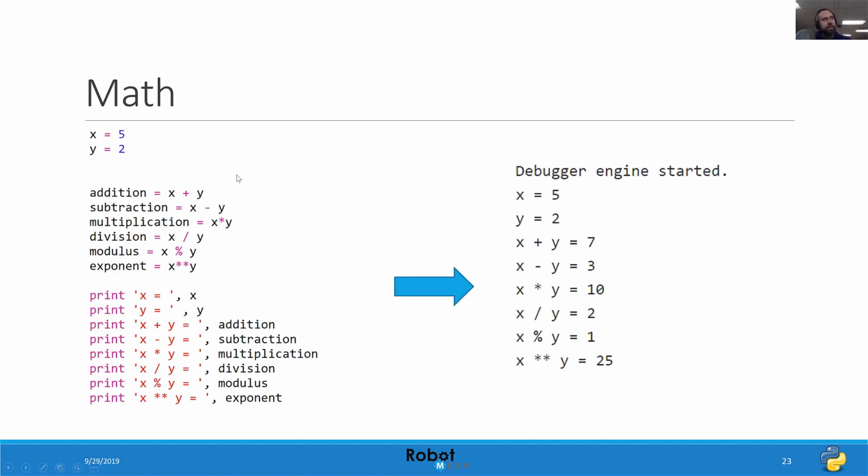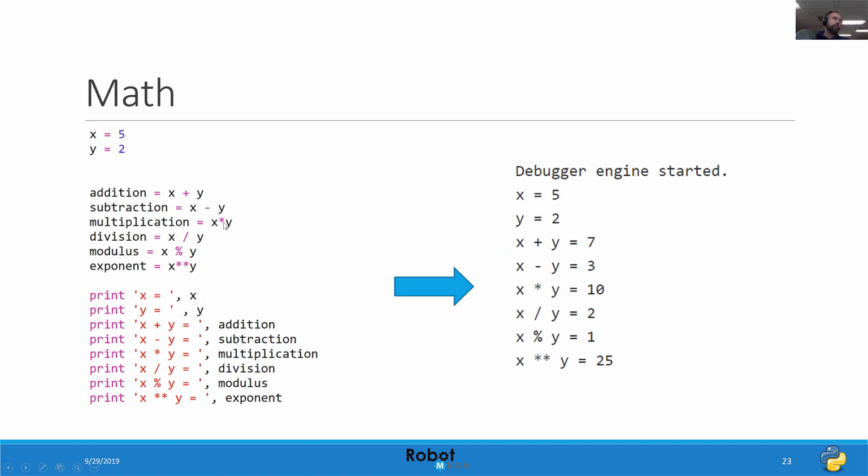Here's a math example, which is taking these variable names that I've created, using addition, subtraction, multiplication, division, and modulus. For those who don't know, modulus will return the remainder of a number. And then I have my exponent, so I could do something like 2 to the power of 3. Here I've taken my x and y variables and done math with them.